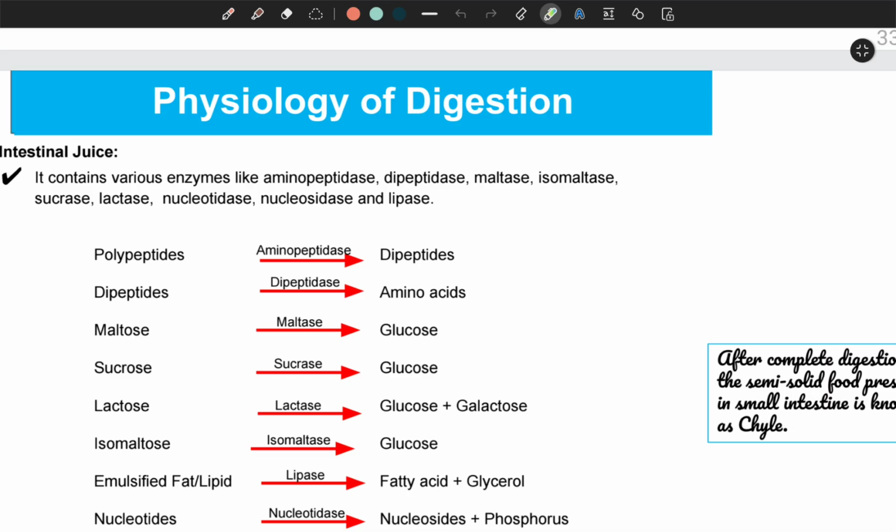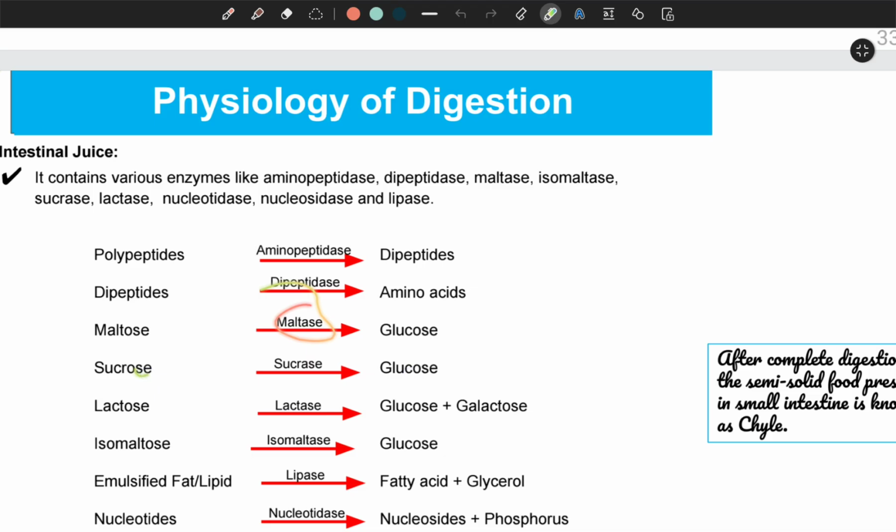by the enzyme known as dipeptidase. Similarly, we have this transition product of carbohydrate like maltose, sucrose, and similarly lactose, isomaltose. They all are digested into simplest form, that is glucose, by the various enzymes. Maltose converts into glucose by the help of enzyme known as maltase.